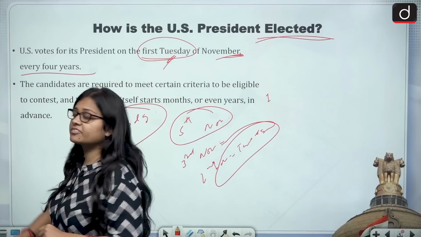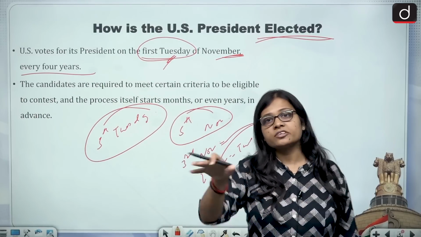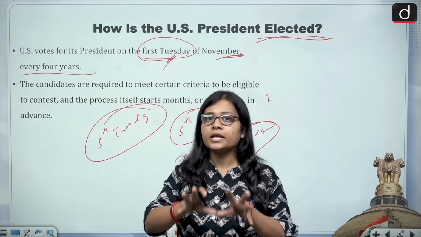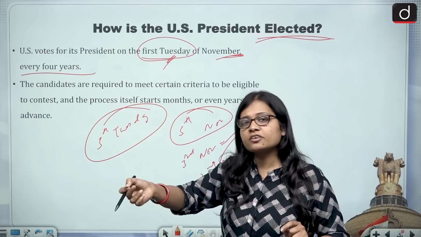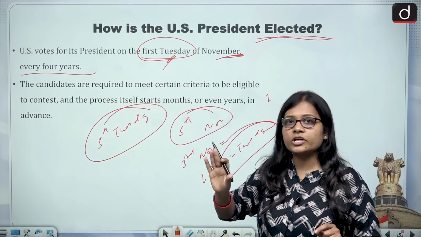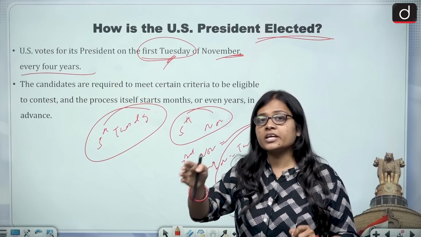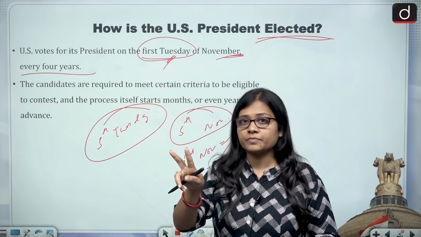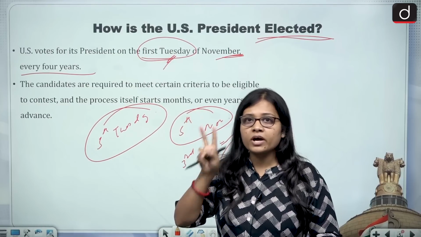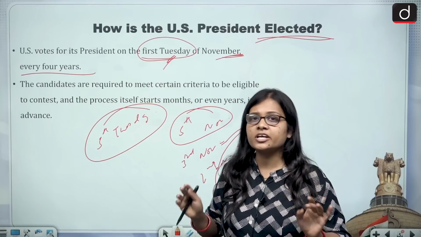Now 4 years is the term of the president in the United States of America, and this is different from India. For example, in India the term of office is 5 years, while in the United States of America the term of office is 4 years, and a person can run for the elections or become president of the United States of America only twice. This is fixed. Only twice can a person become the president of America, and this is not the case in India.